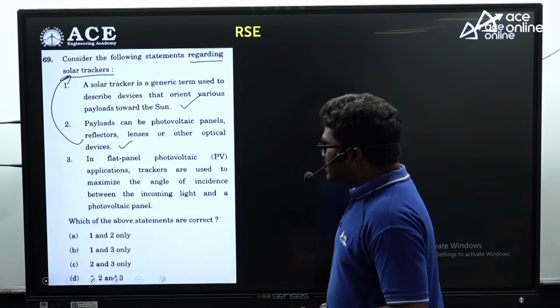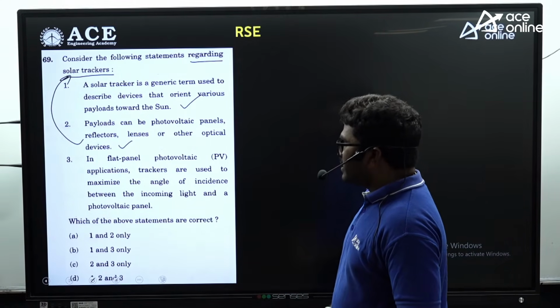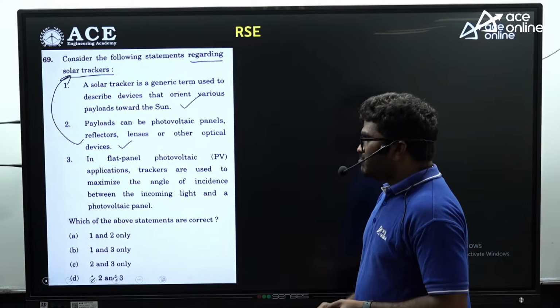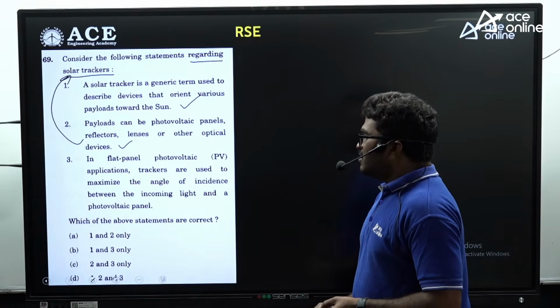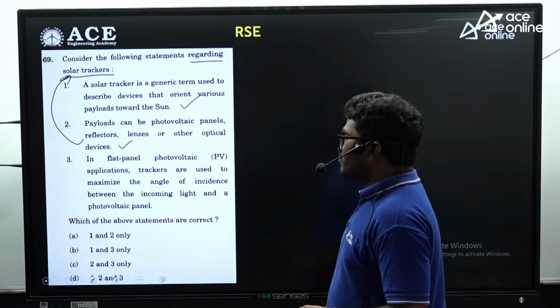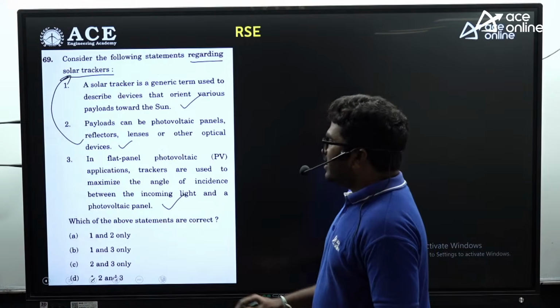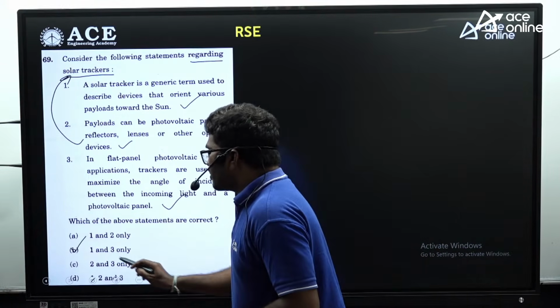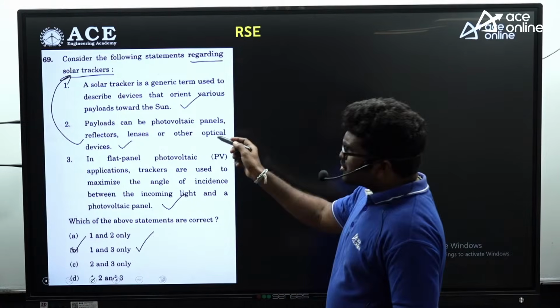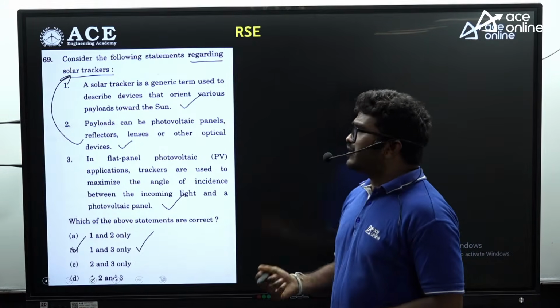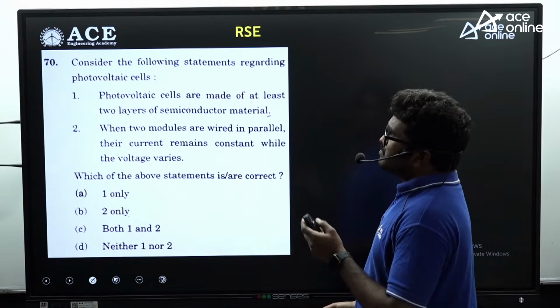In flat plate photovoltaic applications, trackers are used to maximize the angle of incidence between the incoming light and a photovoltaic panel. So this is correct. So I can say 1 and 3 are correct. So B is the correct option for this question. The statement is correct, but is not related to solar trackers.